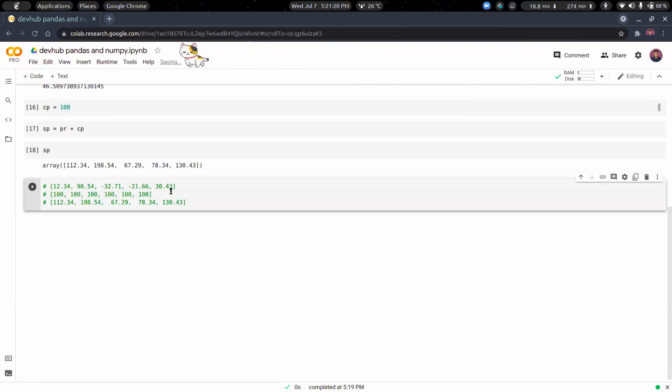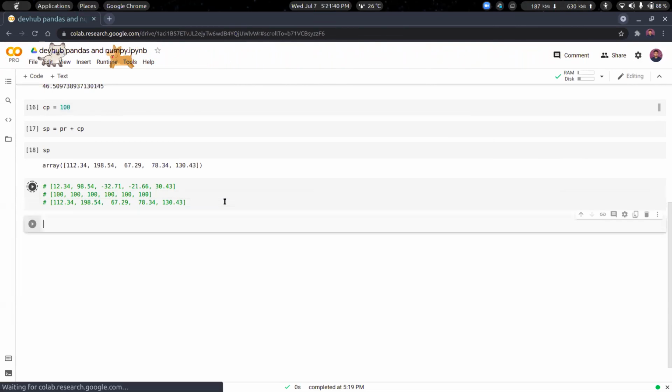So this is called broadcasting. When you give one unit of something, say this was 100, and this was repeated multiple times to do it over all the values, then this is called broadcasting, right?